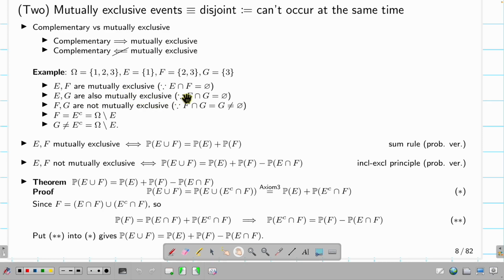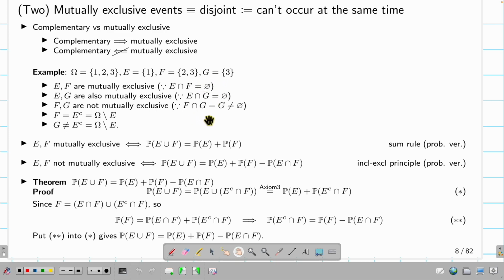Mutually exclusive means they are disjoint. So E and F, if you take the intersection, is nothing, so empty. E and G are also mutually exclusive. If you take E and G and take their intersection, 1 and 3 have nothing in common, so the empty set. F and G are not mutually exclusive. F and G, if you take the intersection, the common element is 3, okay, which is G.